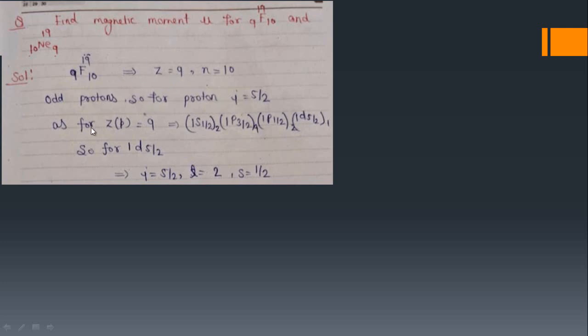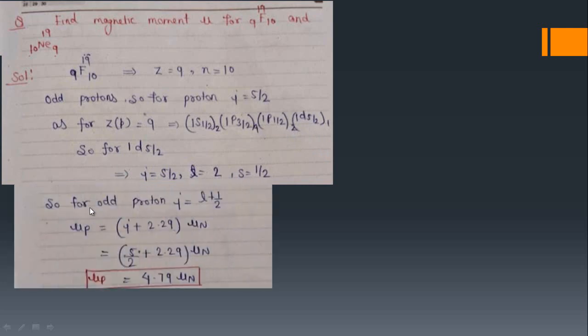How will the protons be in different states? This is the formula: first is 1s1/2, 1p3/2, 1p1/2, 1d5/2. You know this. In this state we have 2, in this we have 4, in this we have 2, and in this we have 4. So your last proton is in the d5/2 state. For the d5/2 state, your J is 5 by 2, L is 2, and only one proton is here, so S is half.